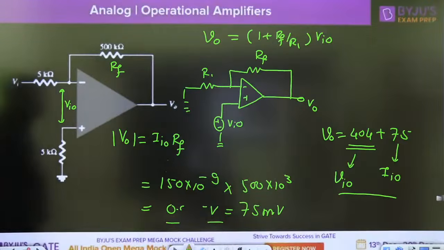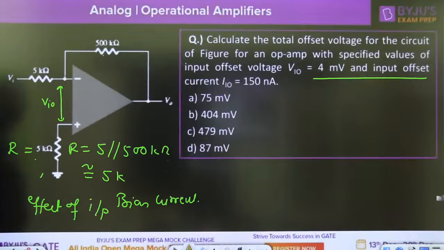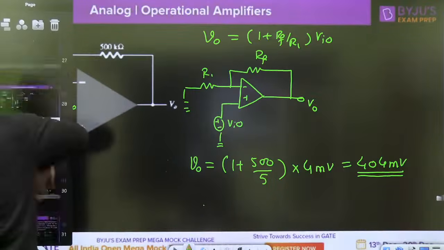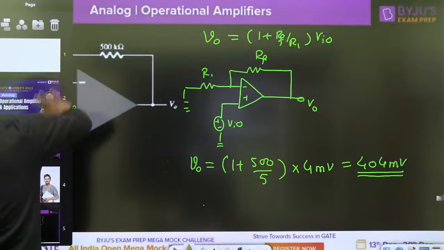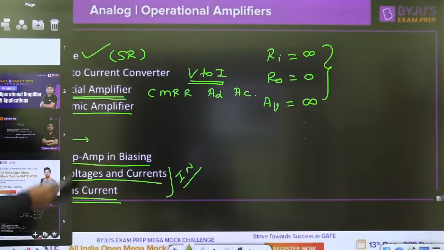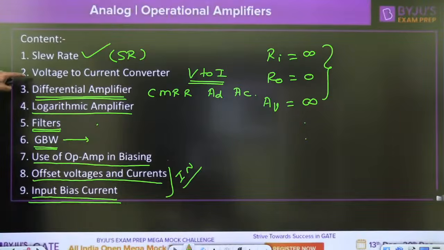Okay, then, so this is about the input offset voltage and input offset current. Already I have discussed important numericals on that. I think I have covered all the topics mentioned here. So this was the course: slew rate, voltage to current converter, differential amplifier, logarithmic amplifier, filters, gain bandwidth product, use of op-amp, offset voltage and currents.